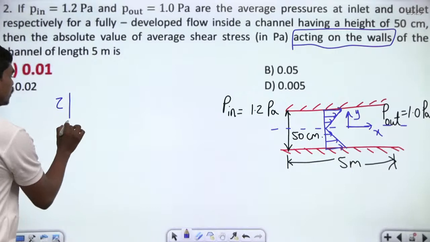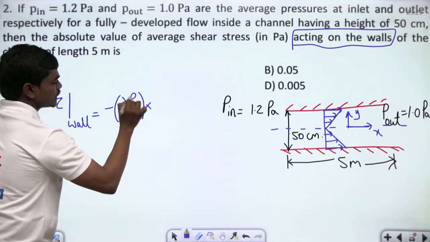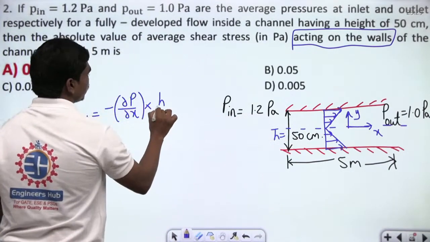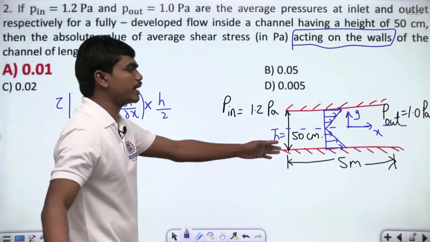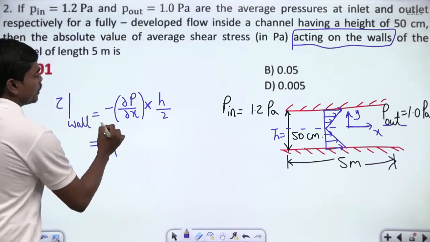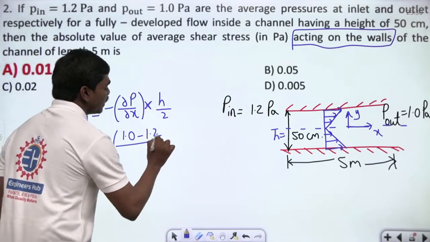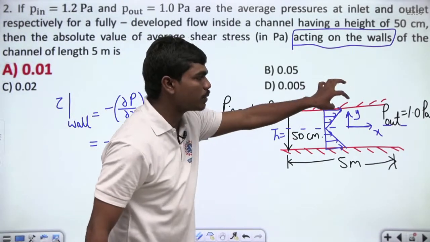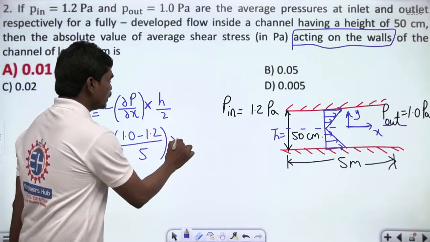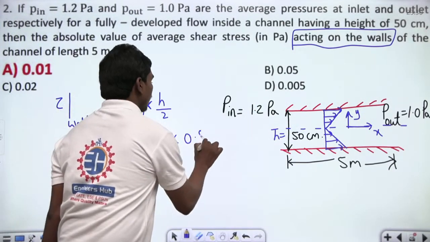So shear stress at wall is equal to minus dou p by dou x into the distance of the wall from this reference, which is half of the channel height. If you call the total height h, then this is h by 2, and this is a linear shear stress variation. So now, what is dou p by dou x? It is P outlet minus P inlet, which is 1.0 minus 1.2, divided by the length, since the pressure changes from 1.2 to 1.0 within a span of 5 meters. Into h by 2, and h is 50 centimeters, which is 0.5 meters, so 0.5 divided by 2.